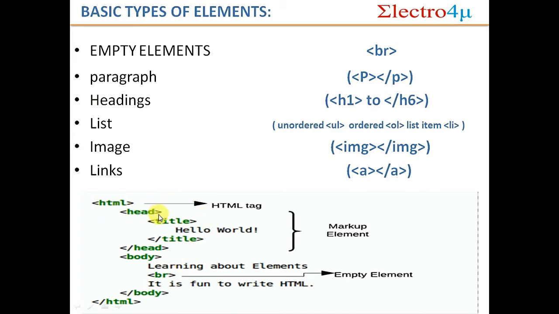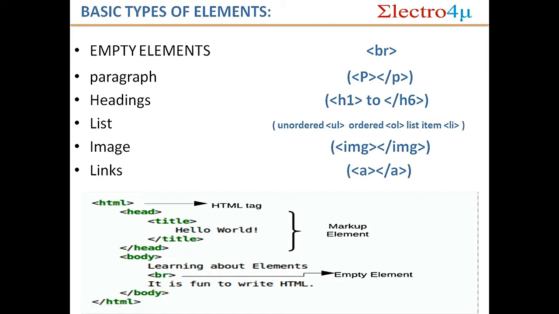This HTML tag, head tag, title tag. Under title some title is there. It is called a markup element. And under that, body. Under body, learning about elements. Break is the empty element. It is fun to write HTML. What you want to write, write here. Okay. And after that close the HTML and that's it.